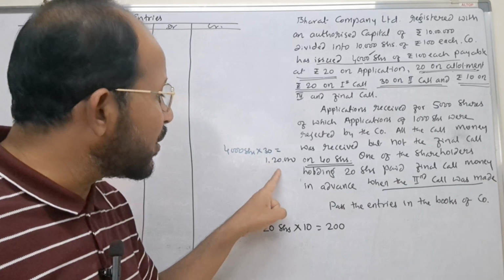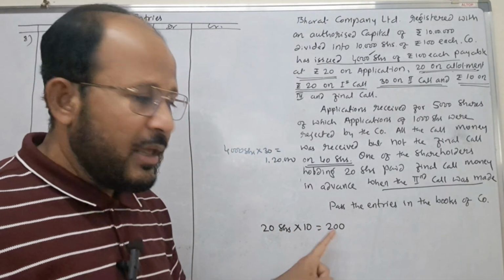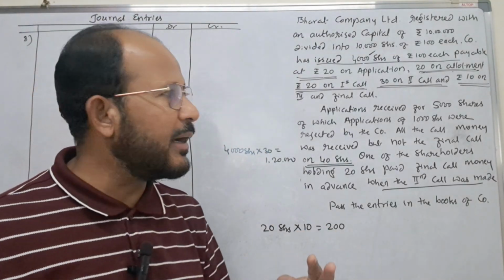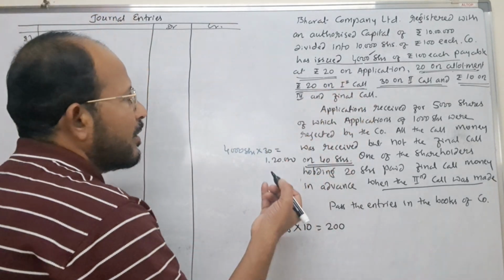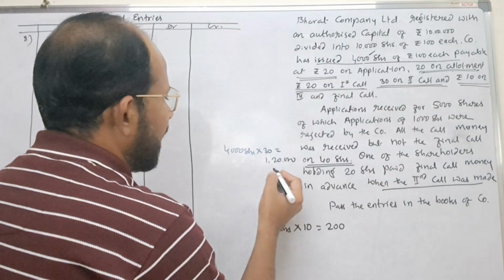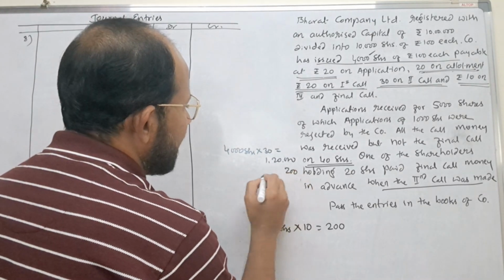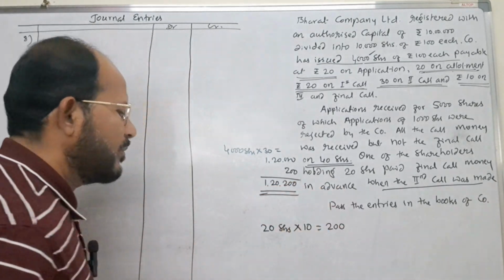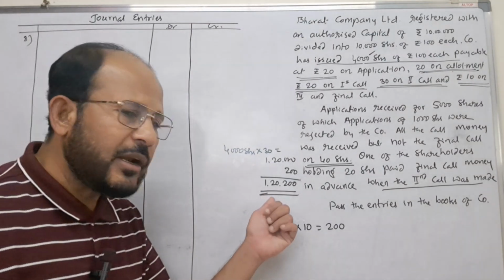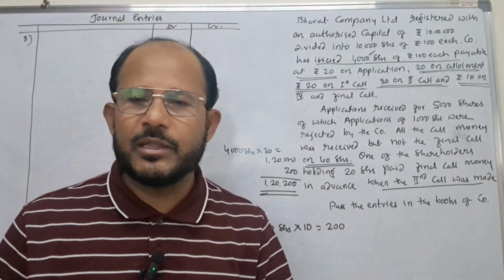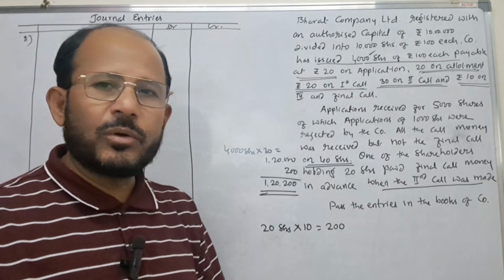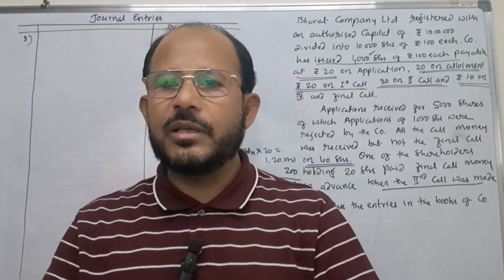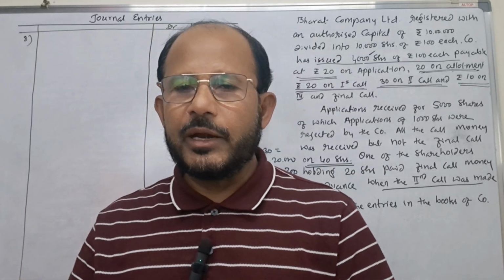But here the company has received excess money of rupees 200. He has not only paid rupees 30 per share, but he has also sent rupees 200. That is the excess amount as the final call money. Therefore, how much amount was collected by the company? The company collected 1,20,200 rupees. Why? Because one of the shareholders has paid the amount in advance. I told you that whenever calls in advance is given, calls in advance account shows a credit balance.